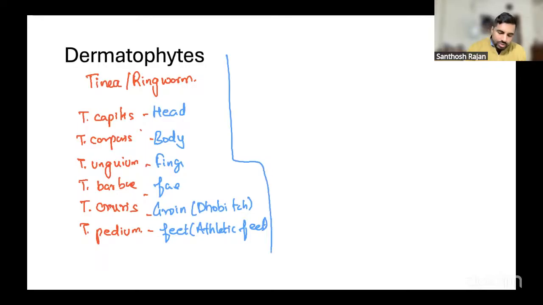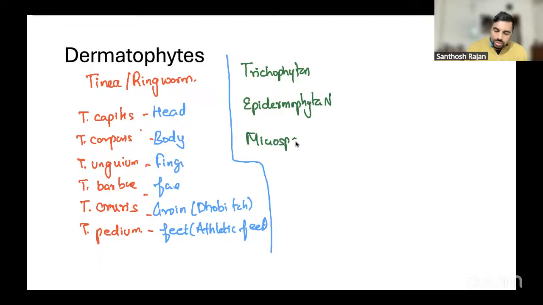The common causative agents, there are three types. They are caused by Trichophyton, or Epidermophyton, or the other one is Microsporum.